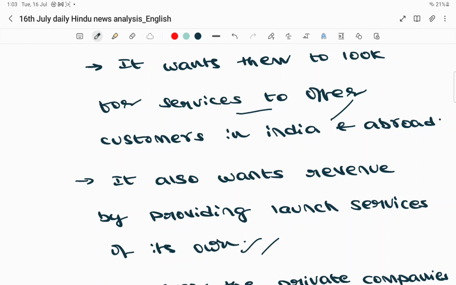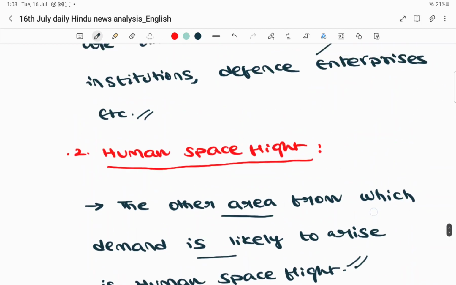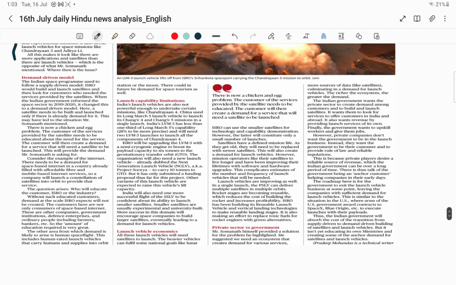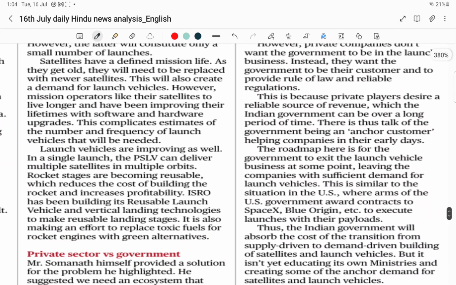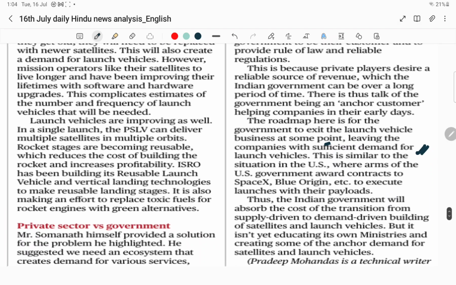And here he is pointing to the example of the United States of America, where the contracts for launch vehicles are given to private players, like for example SpaceX, as well as other private players. That is how the private players are getting encouraged. So here in our country also, if you see the last point, the roadmap is for the government to exit the launch vehicle business at some point, leaving the companies with a sufficient demand for launch vehicles. This is similar to the US government awarding contracts to SpaceX, Blue Origin, etc. to execute the launches with their payloads.